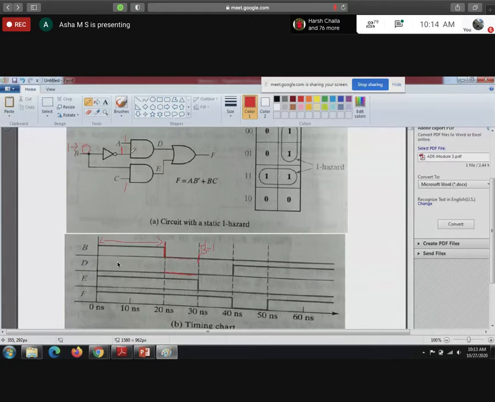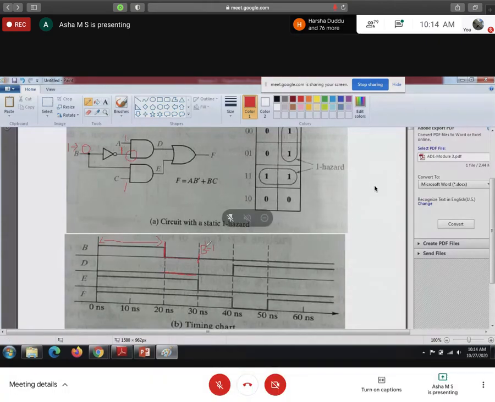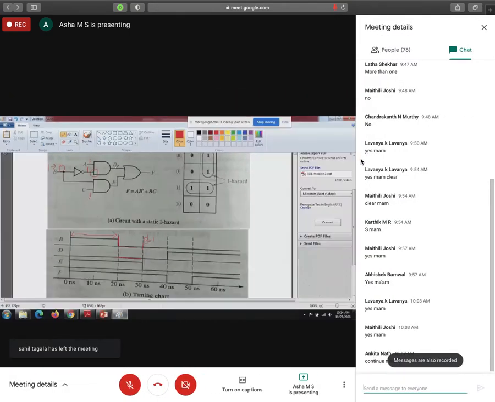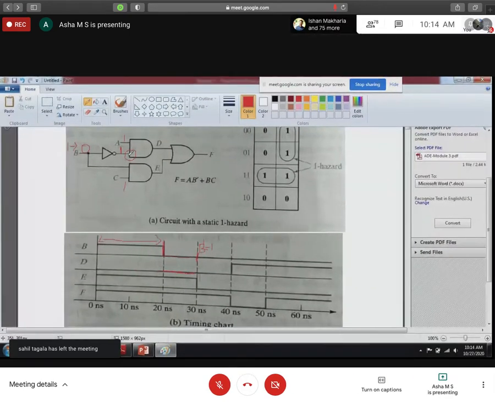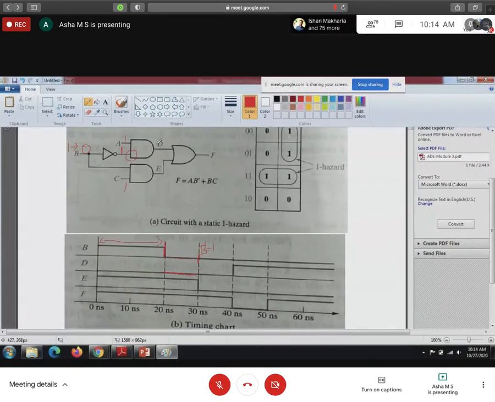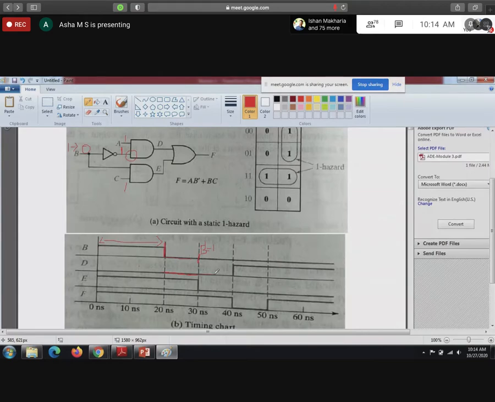Now the input of this is changed. Now it is 1 1. So at 30 it got 1 1, right? But immediately at 30 it's not going to change. After the propagation delay, D becomes 1. Hope guys you are clear with this.